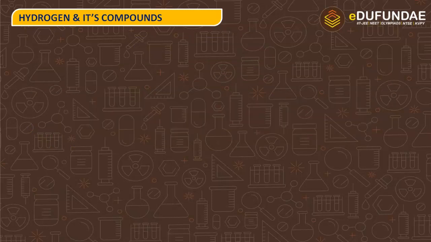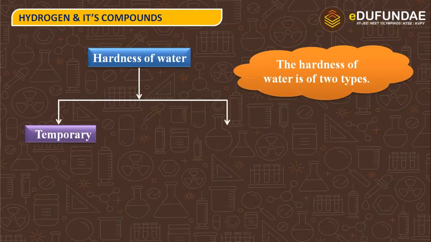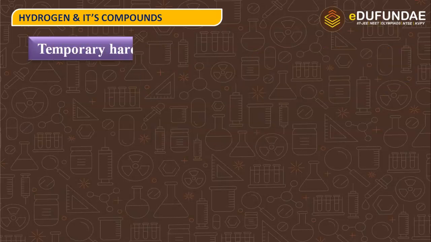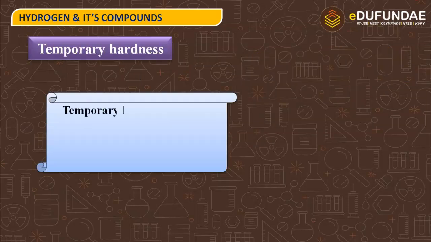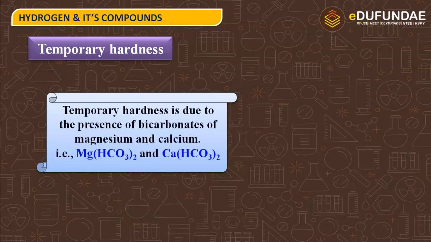Next is hardness of water. The hardness of water is of two types. First is temporary hardness and the other type is permanent hardness. Temporary hardness, what is temporary hardness and how does this occur? The temporary hardness is due to the presence of bicarbonates of magnesium and calcium. When bicarbonates of calcium and magnesium are present in water, then temporary hardness will occur.